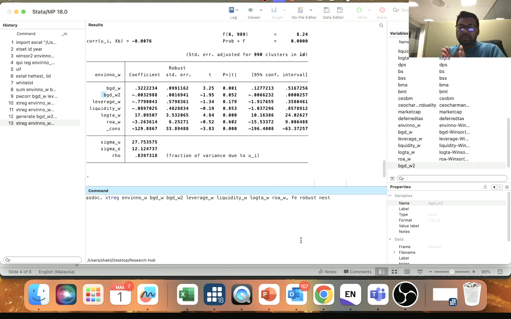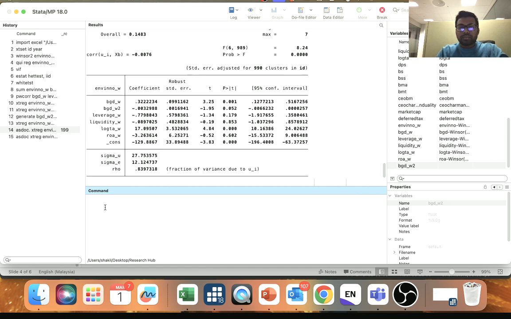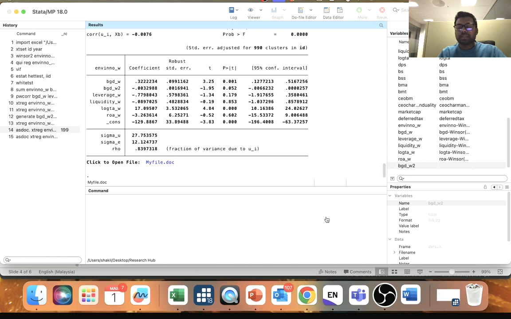If I write these two codes, then I will get the result in a publication style table. So I just put replace. Oh, sorry, I put a comma here. Okay, done. So you can see my file doc. If you click on that, you'll see a new Word file appear.